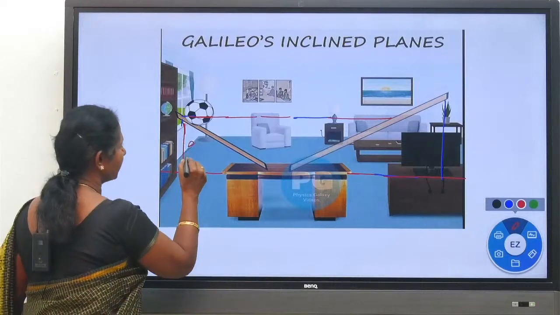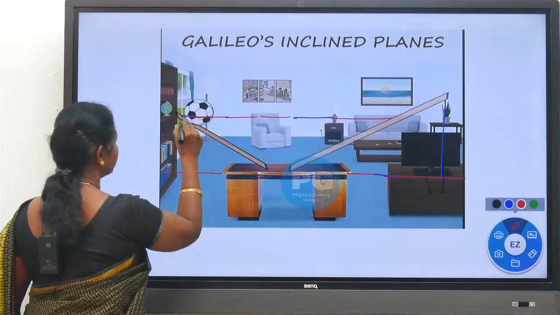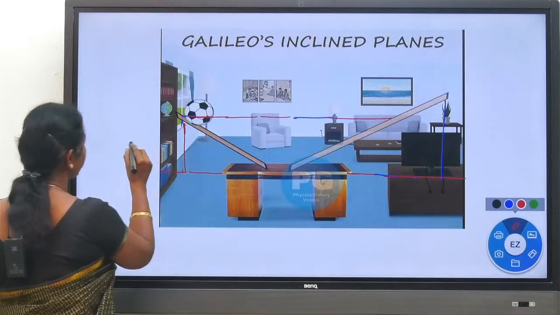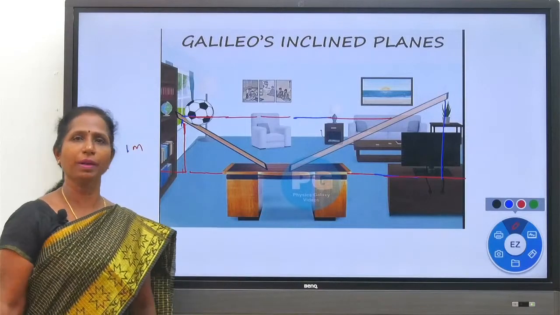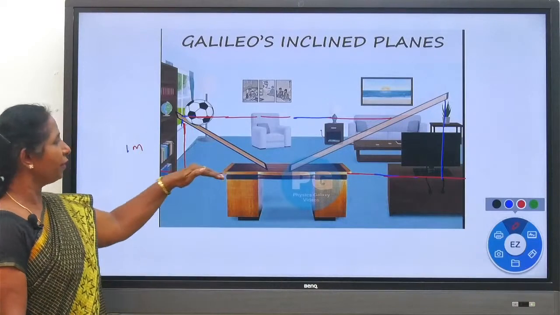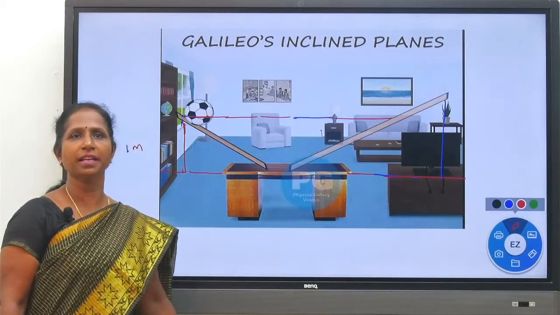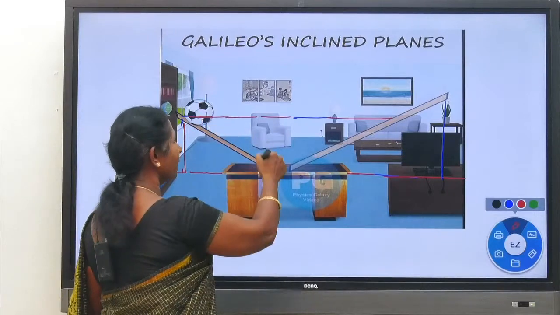Let us take this height as h, or we can take it by number so that you can easily understand. I am taking it as 1 meter. So the height of the first inclined plane from the surface of the table is 1 meter. Got it? Now he is rolling down the ball.